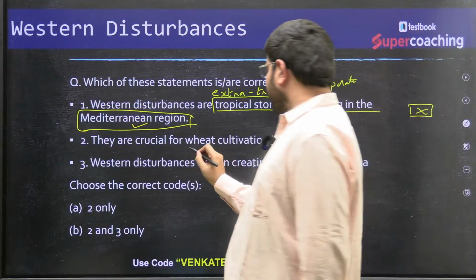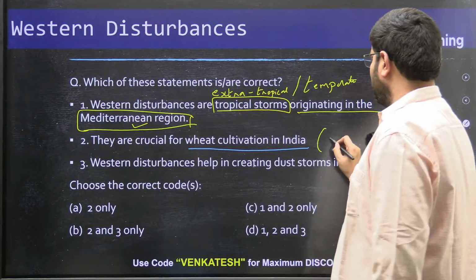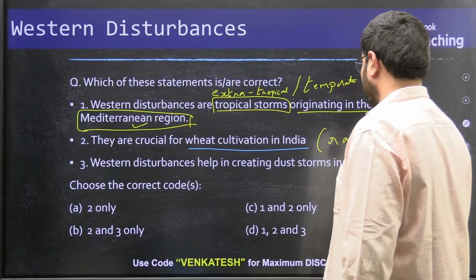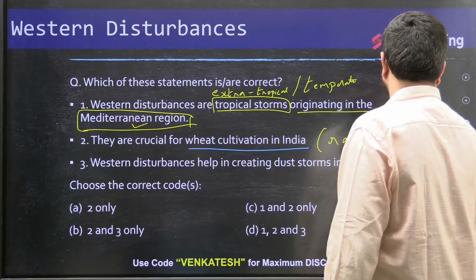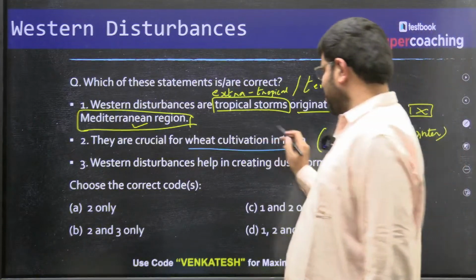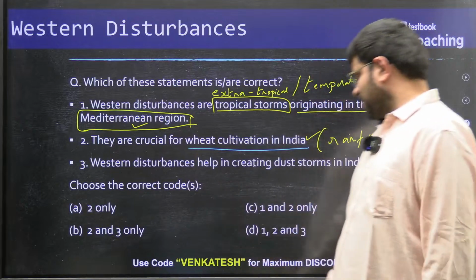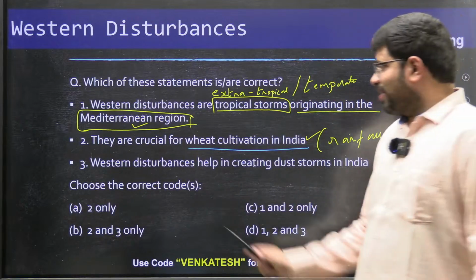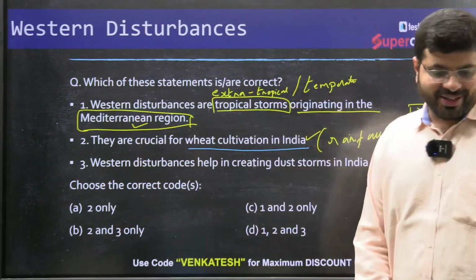They are crucial for wheat cultivation in India because they provide rainfall in winter. So they are crucial for wheat cultivation? Definitely yes. So this statement is right. So the second statement is right. In fact, this is the easiest statement. It is there in all the options given, right?